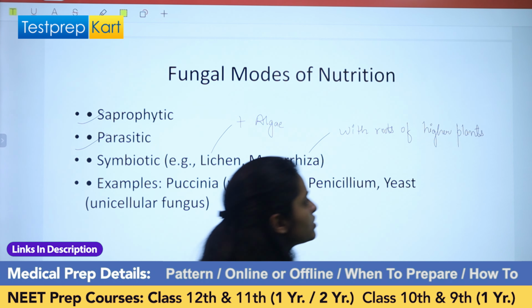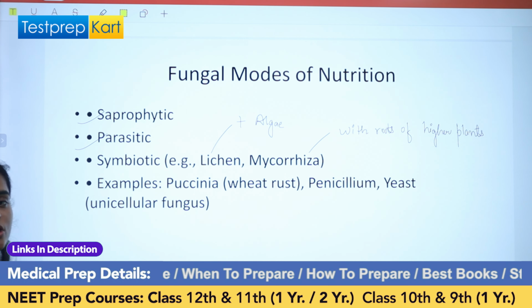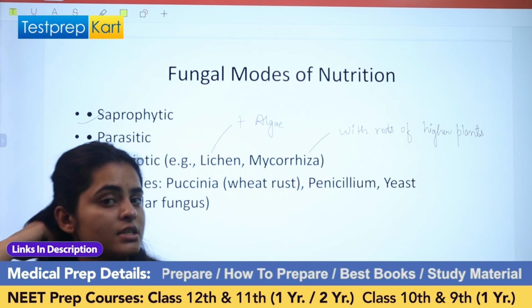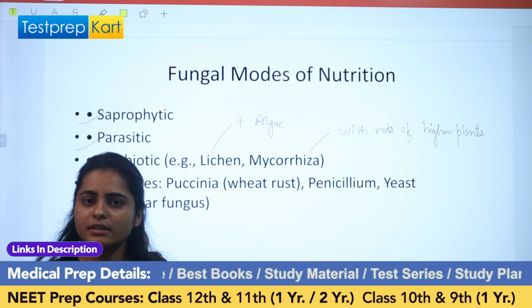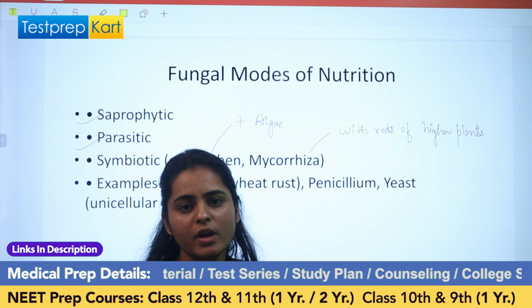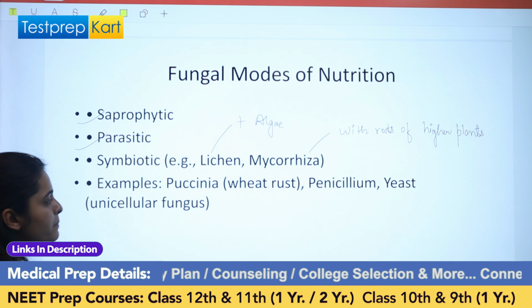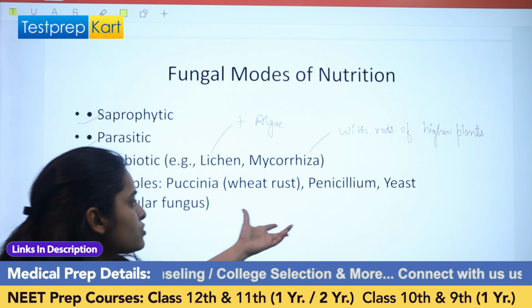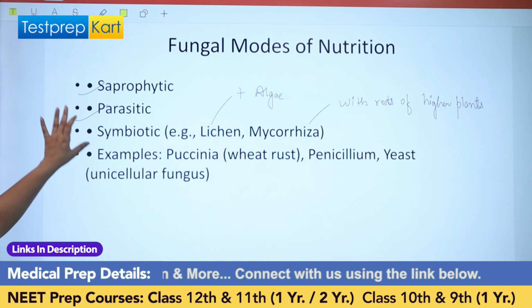So they can be saprophytic in nature and they can be parasitic in nature. And the third mode of nutrition is that they live in a symbiotic association with the other partner. The other partner will provide food to them and they provide shelter to that association. Examples: Puccinia, penicillium, and yeast, which is a unicellular fungus.